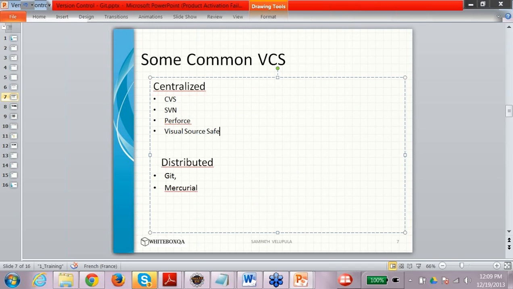In centralized, the concept is you have a central repository, just one repository, and everybody is working on the same one and committing to the same main or trunk line. Distributed version is the latest update in version control systems.